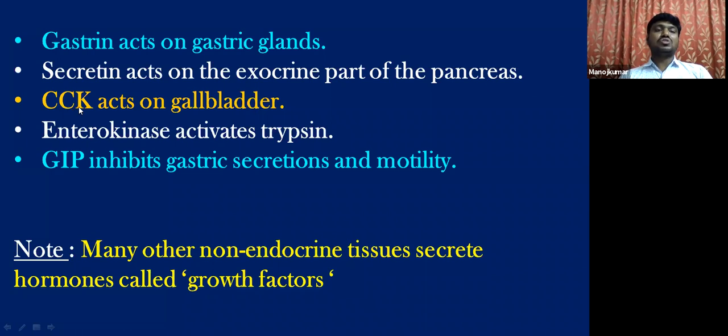So this is cholecystokinin. Another one is enterokinase. This is the enzyme that is also secreted from the duodenal mucosa, and especially this activates trypsin and chymotrypsin. Chymotrypsin is in an inactive state. So the chymotrypsin becomes activated by the action of enterokinase, and further this trypsin by autocatalysis completely converts the chymotrypsin into trypsin, and it takes part in the process of protein digestion. So this enterokinase activates chymotrypsin into trypsin.